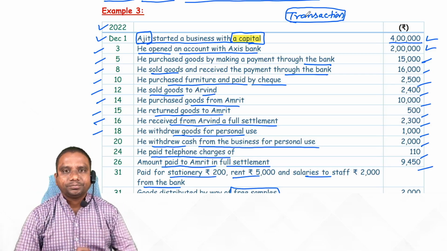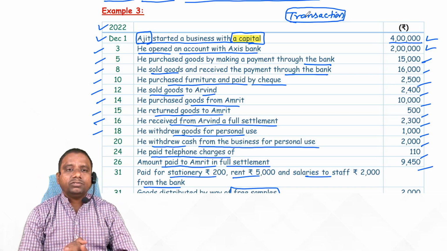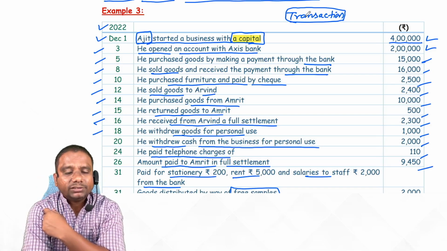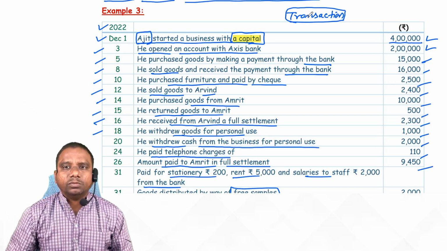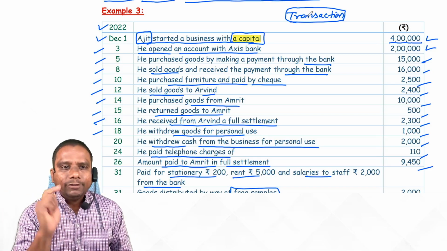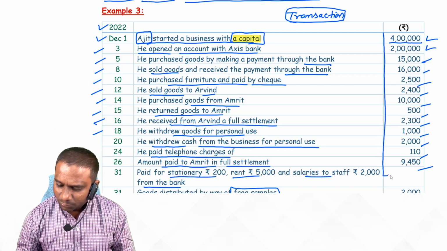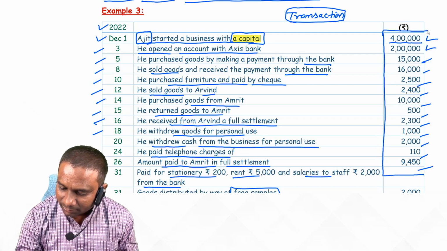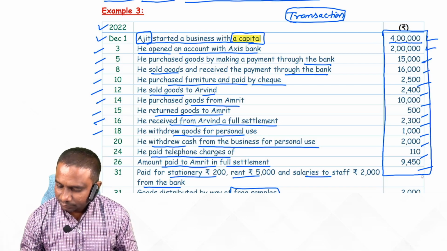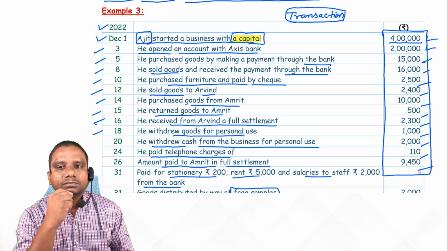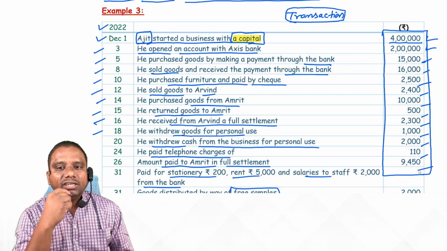Just visualize. So they are giving this much information. Now tell me, students, will you calculate profit from this information? And if you observe, everything they are giving in terms of what? In terms of money. Everything they are giving in terms of money.